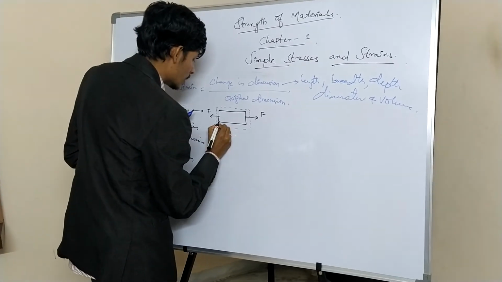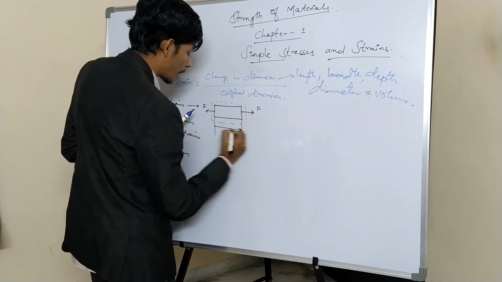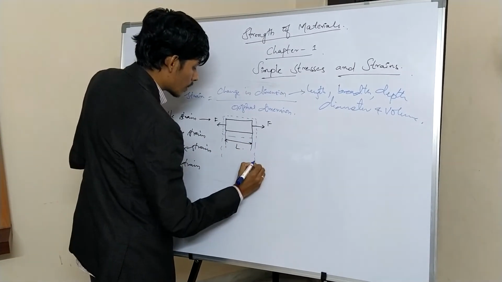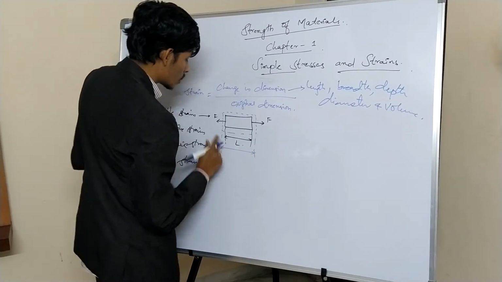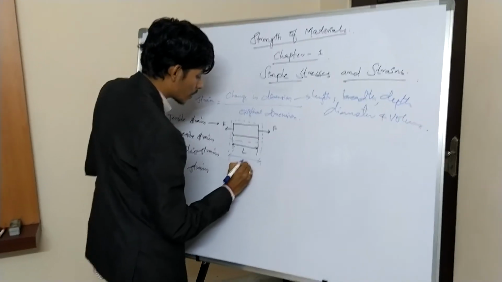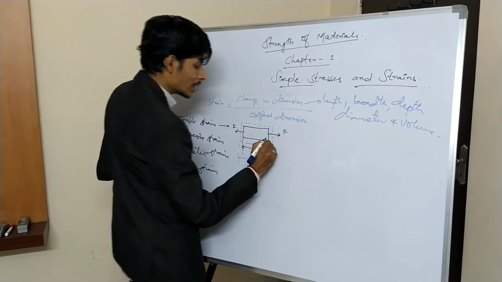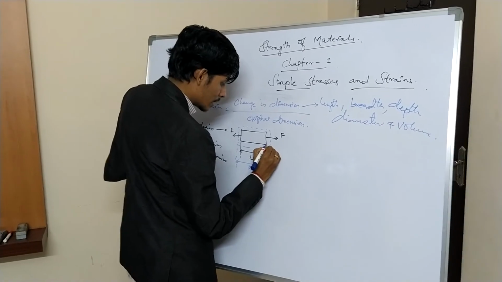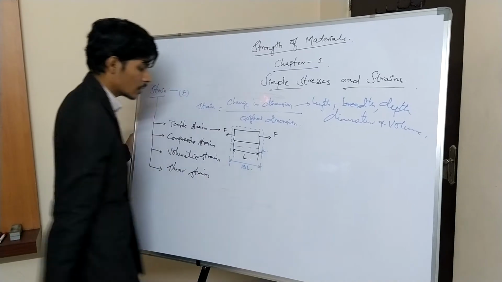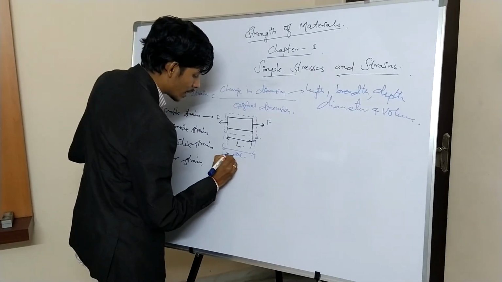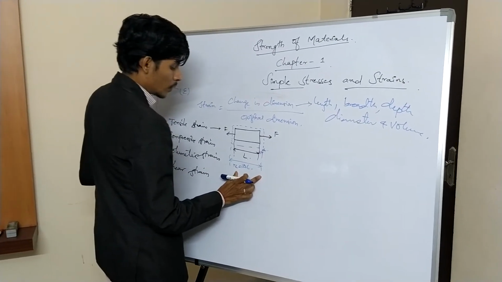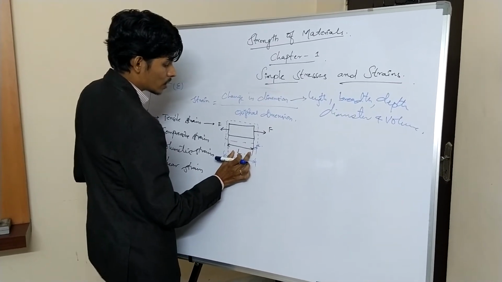Suppose this is your original length, and this will be your change in length. The extra part you are getting is your change in length, so the total change in length you can take as this.